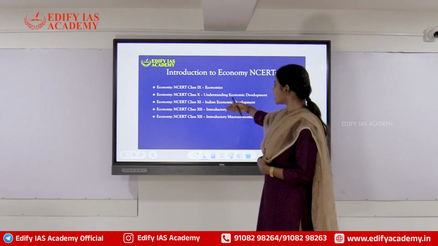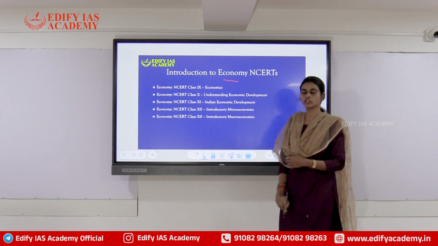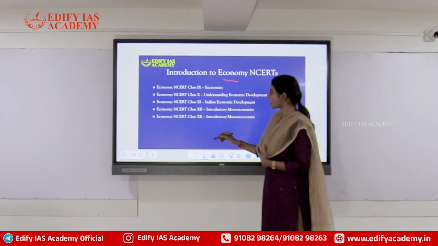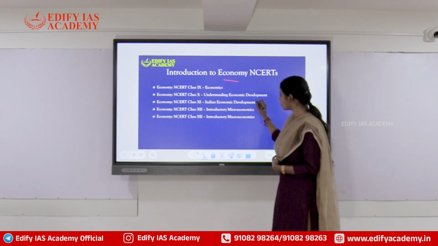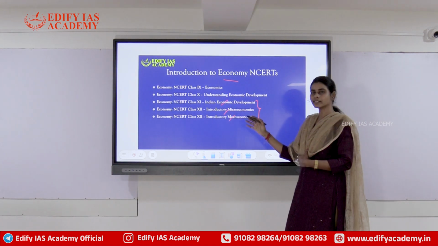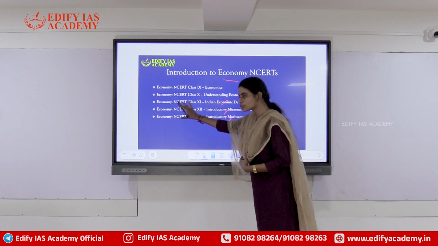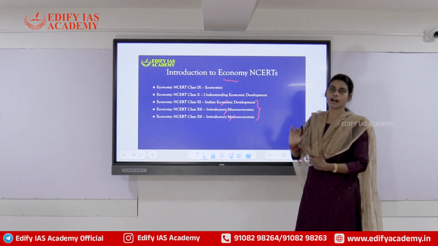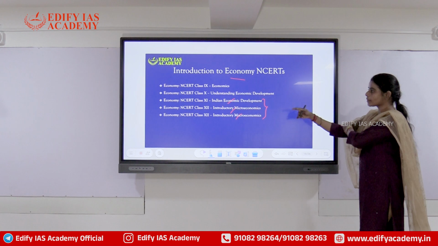So these are the NCERTs that we have to read for economy for UPSC. I would suggest giving more importance to the 11th and 12th standard NCERTs. 9th and 10th can be done, but give more importance to these three NCERTs. So we will see what topics are there.